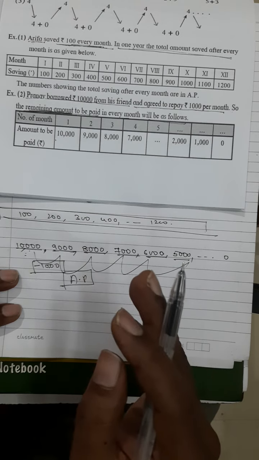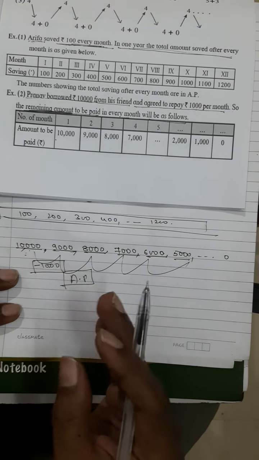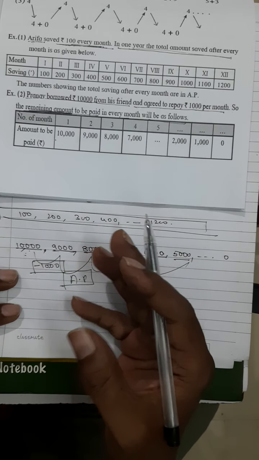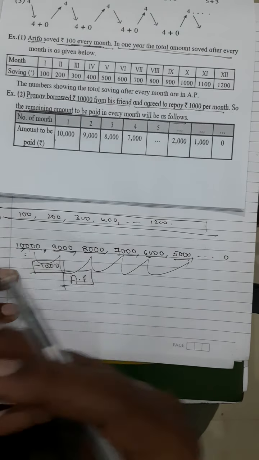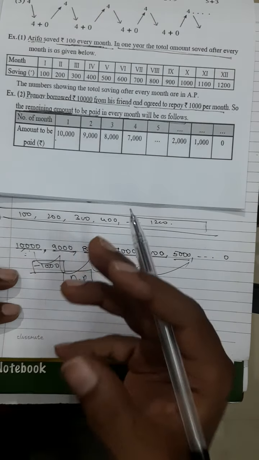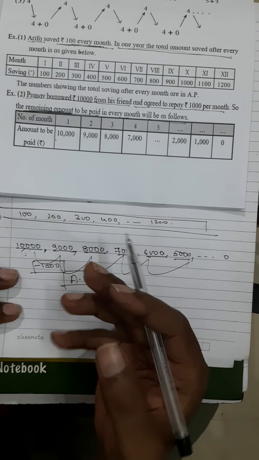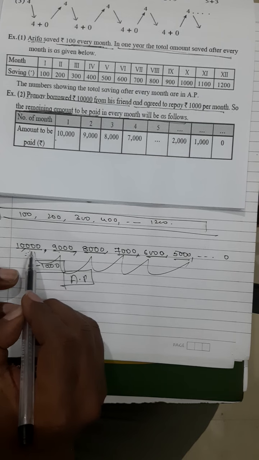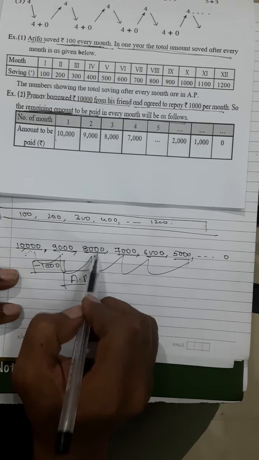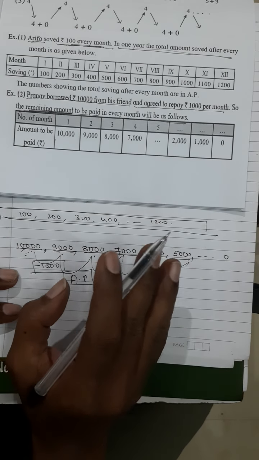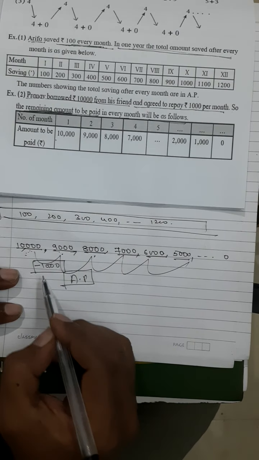In arithmetic progression, to ease it in maths, in solving techniques, we say I am going on adding. In fact, I know that we are going on reducing. 10,000 minus 1,000 is going to give you 9,000. Minus 1,000 is going to give you 8,000. This is true. But in the language of arithmetic progression, we will be saying that I am going on adding minus 1,000.